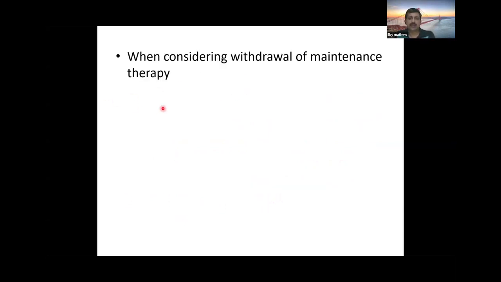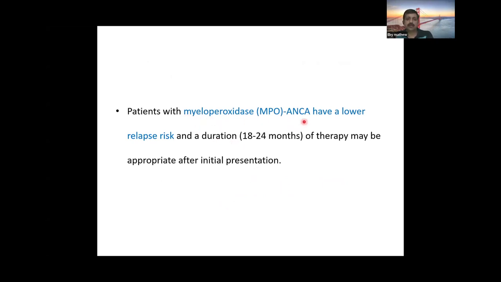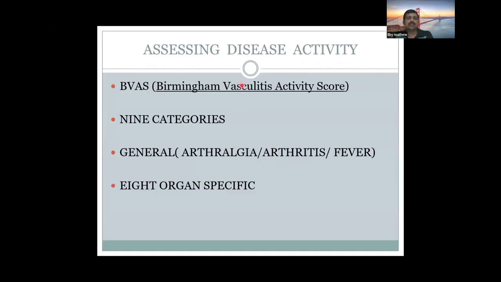So when considering the withdrawal of maintenance therapy, the risk of relapse should be considered, and the patient should be informed of the need to come to the OP if symptoms occur. So patients with MPO ANCA, they have a low risk of relapse. So the duration of maintenance therapy can be reduced to 18 to 24 months. So the disease activity is assessed by the Birmingham Vasculitis Activity Score. There will be 9 categories, 8 organ specific and one general category. Based on the scoring, we can find if it is a major or minor relapse.